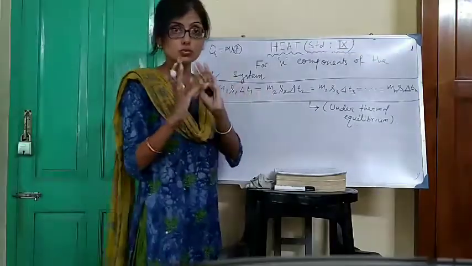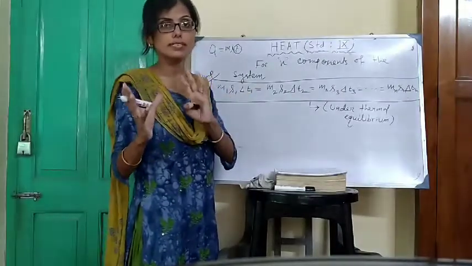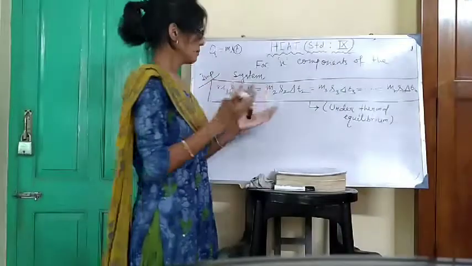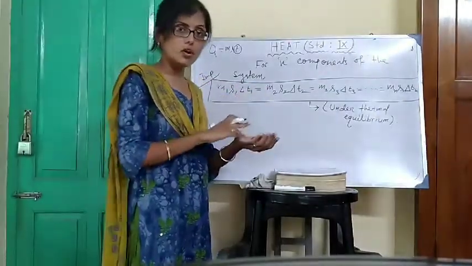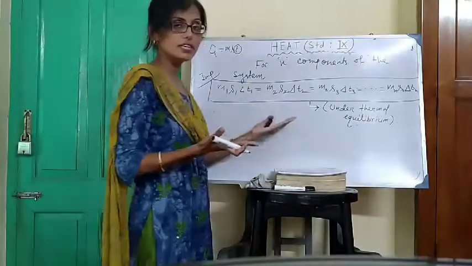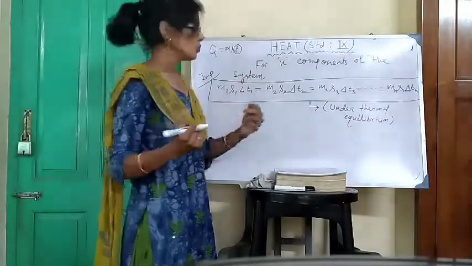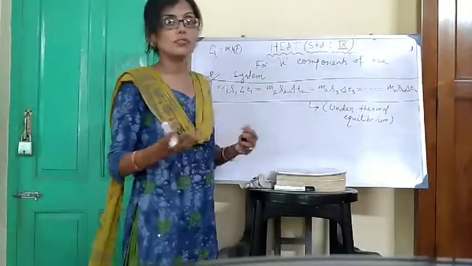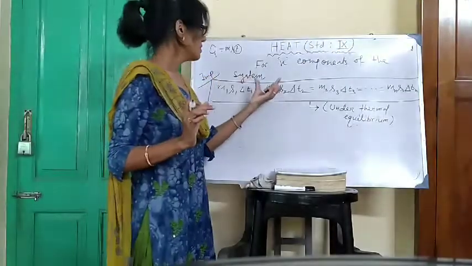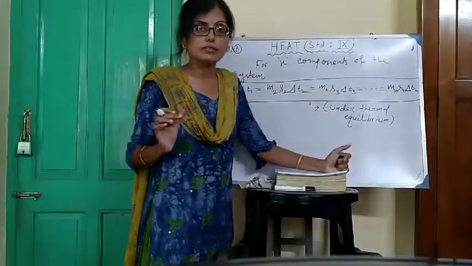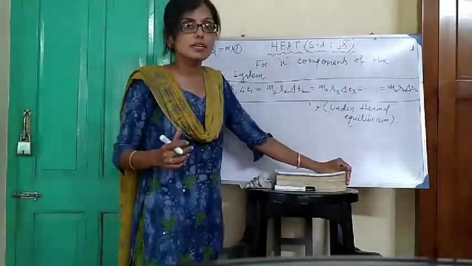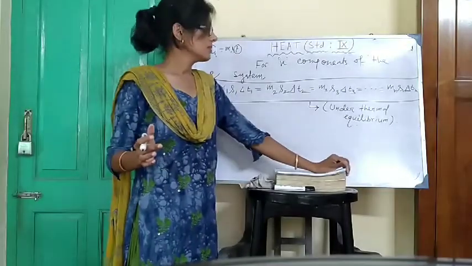Suppose two systems or two different bodies are given of different masses and different specific heats. Okay, temperature difference you have to calculate, or it is said to find the equilibrium temperature, or the initial temperature, or the specific heat of any of the components of the composite system like this. Okay, based on the mathematical form of principle of calorimetry. After finishing the chapter we will discuss different types of sums based on different formulae.